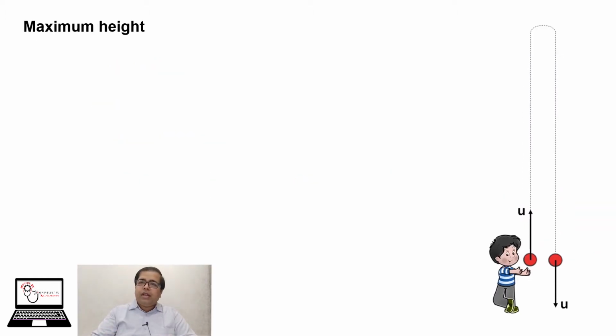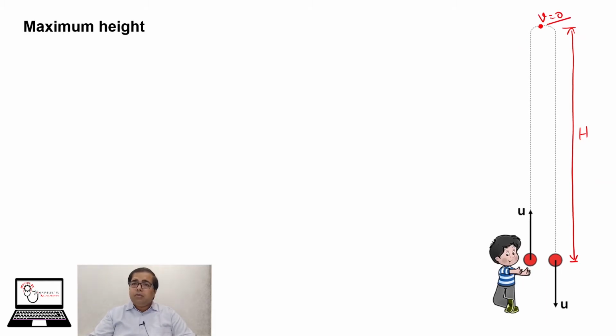Now let's calculate another parameter associated with free fall motion. In this section, we will calculate maximum height. Simply, maximum height is the height up to which the object ascends. This is the maximum height, and at the highest point, the velocity of the object becomes 0.